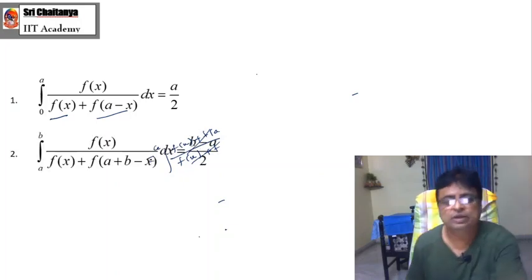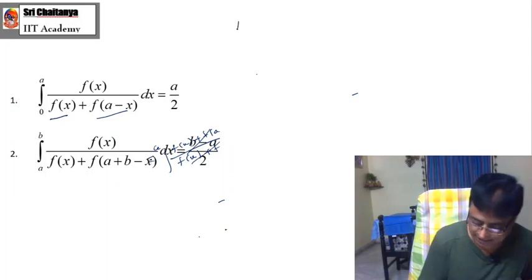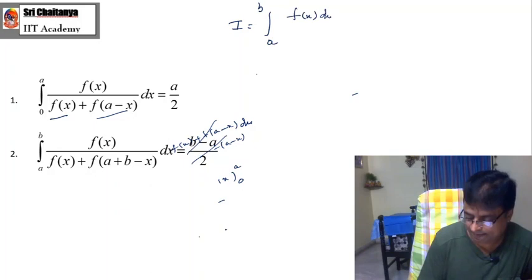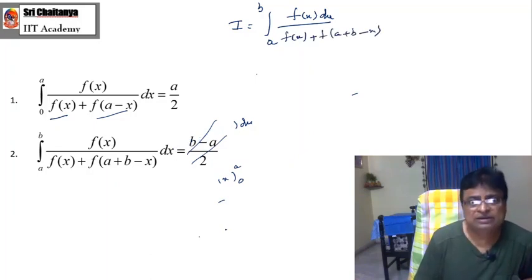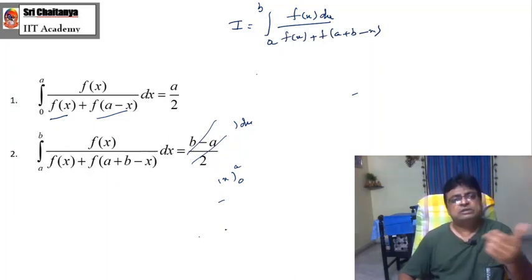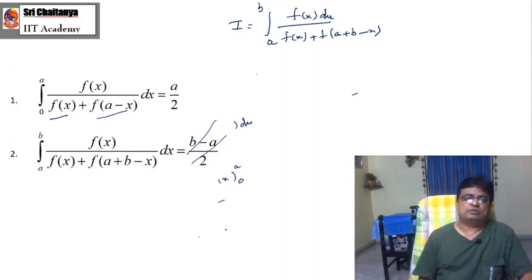Okay. Now coming to the second result: I equals integration 0 to a, or rather a to b, of f of x dx by f of x plus f of a plus b minus x. This is somehow the advanced model of the above problem, or the above standard result. Here, the main important point is,